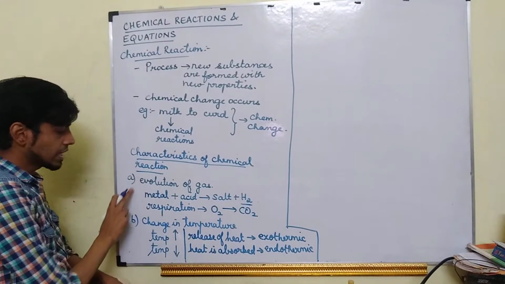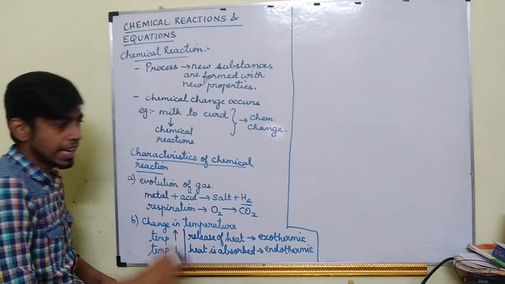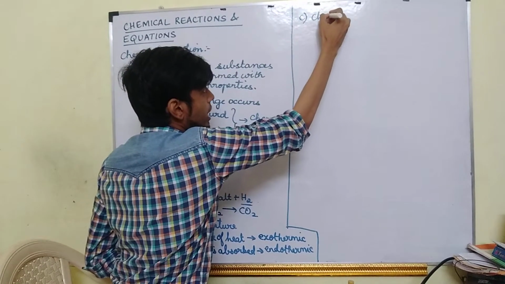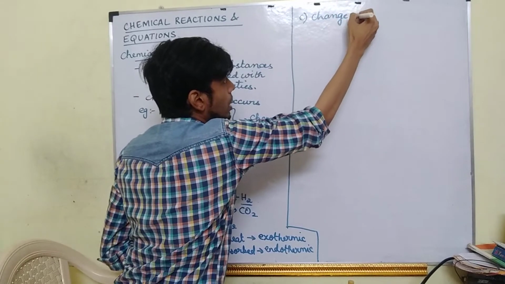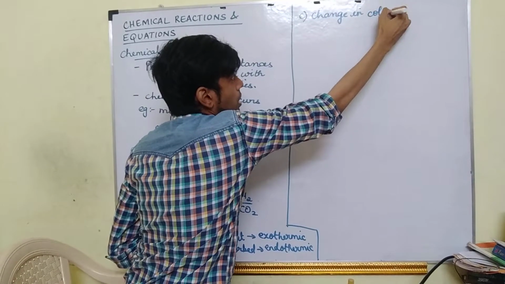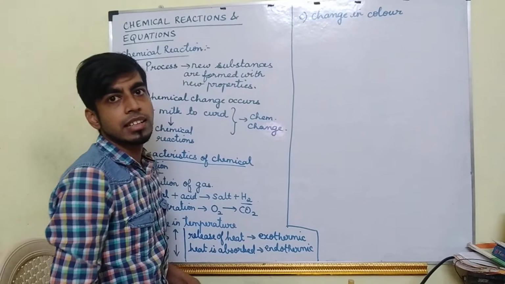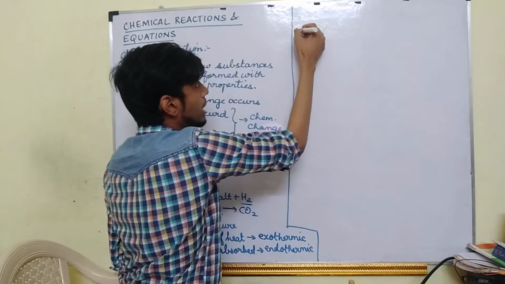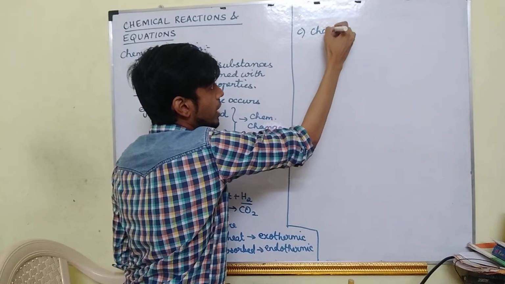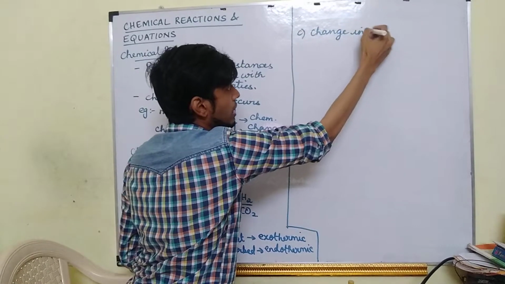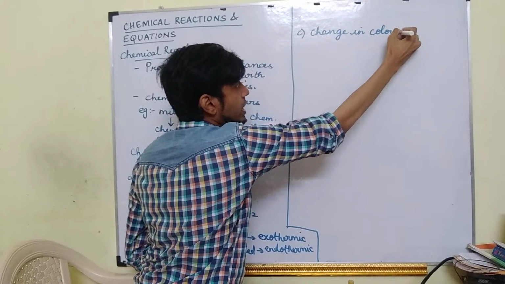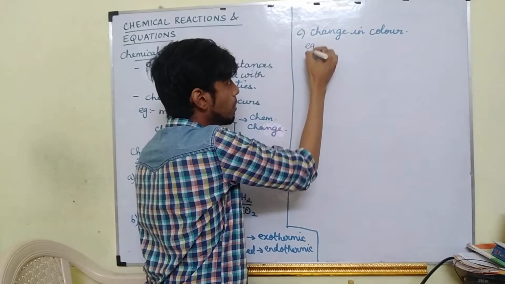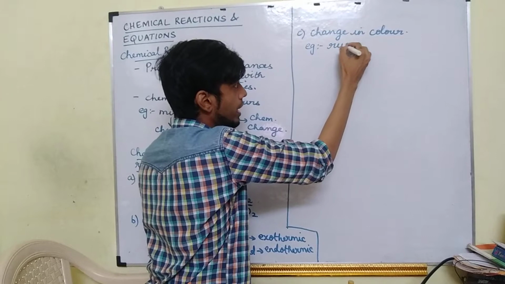So this is the first characteristic, this is the second characteristic. The third characteristic is change in color. If there is a change in color, we can say a chemical reaction has taken place. For example, rusting of iron.